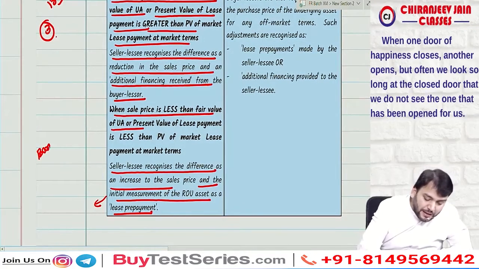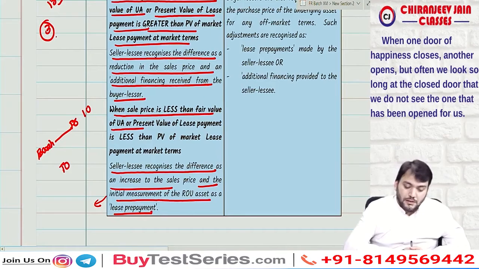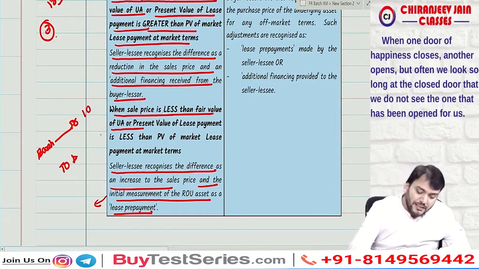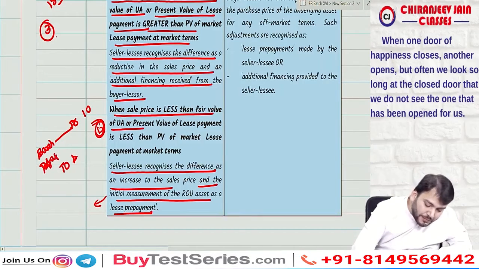Suppose in the bank account we have received, means the sale price is suppose 10 lakh. Understood? And the fair value is 15 lakh. So to the asset, can I say 15 lakh will come, means the sale price will be 15 lakh, and the difference will be considered as prepayment.